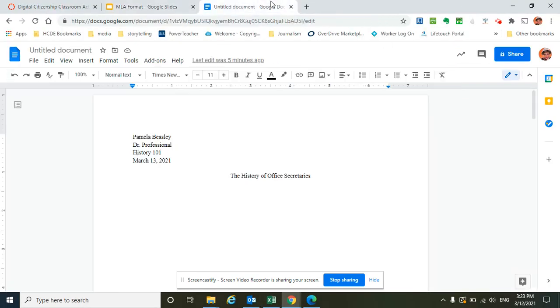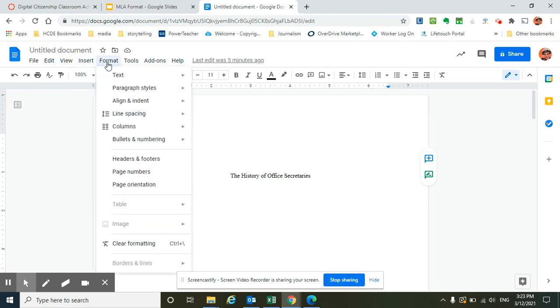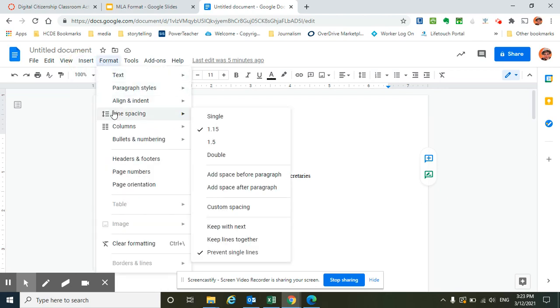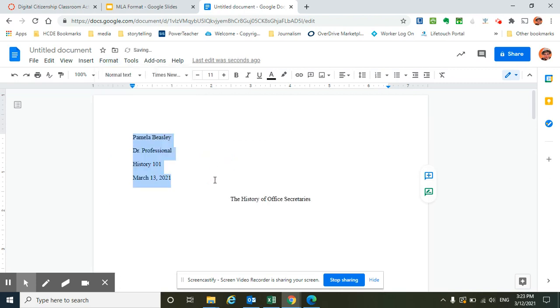So I'm pretending I am writing a paper. I have already put in my name, my teacher's name, my course, and the date. And I've centered my title, okay? But you notice these need to be double spaced. So I go into insert, nope, format, line spacing, double. Okay. And then I'll start writing from my notes in my outline, right?